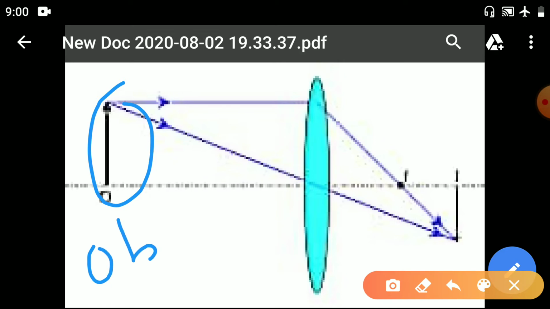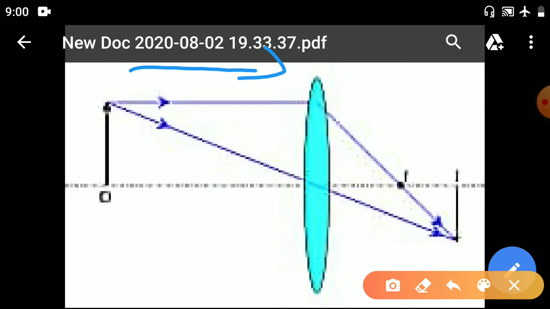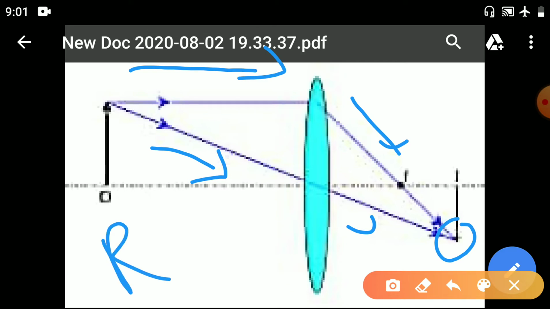One light ray goes here, one light ray travels from this side. After crossing this lens, you can see the two rays actually meeting at some point. That is why this image is a real image. This is your object and this is your image.